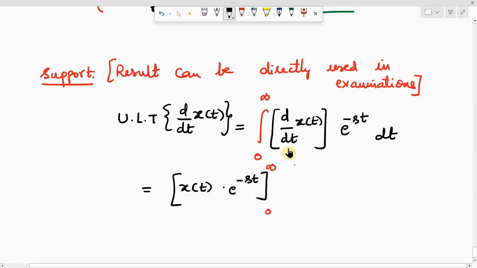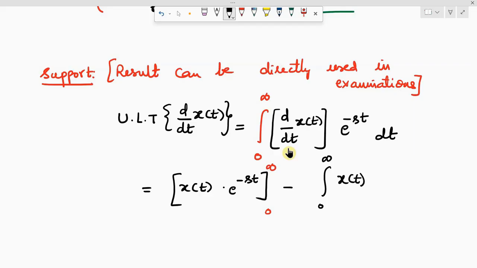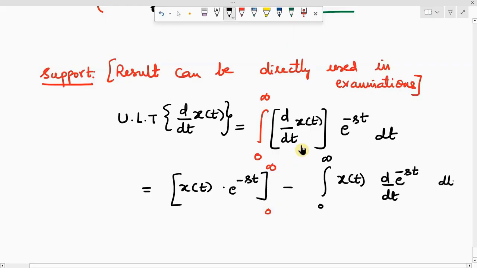And you have a second part also. It is minus integral of, again 0 to infinite, integral of d by dt will result x of t, and d by dt of e power of minus st. Hope you got me. Yes, sir. Okay. So just using the UV rule of integration by parts, I wrote this.